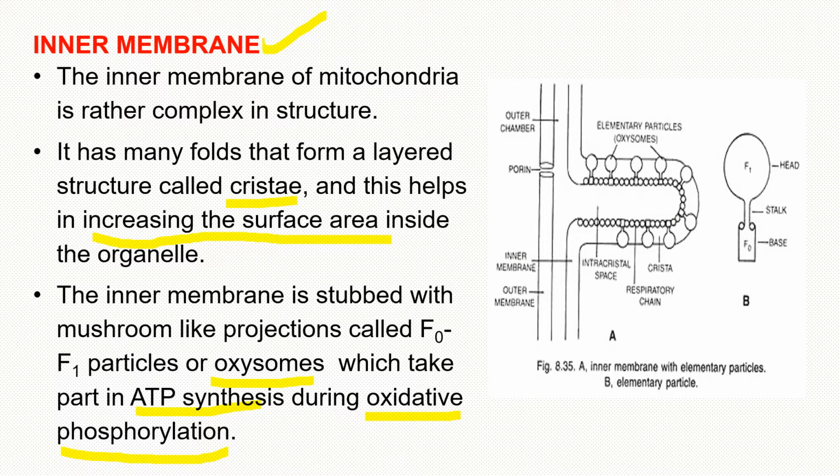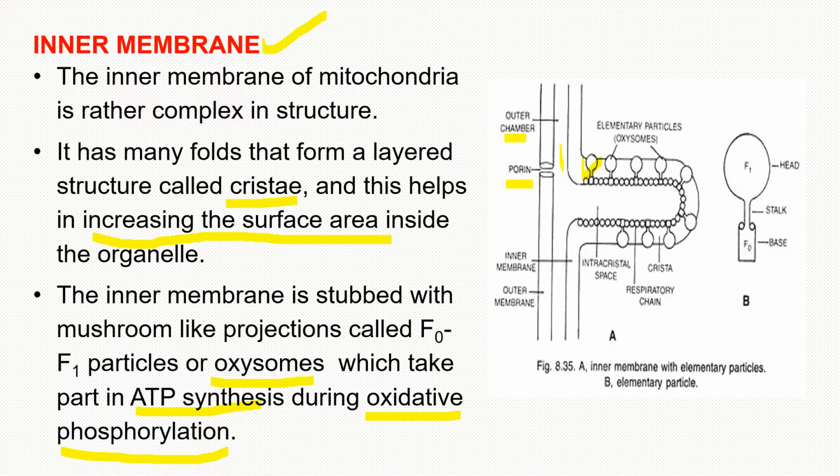Let's try to understand what we have discussed through a diagram. So in the diagram, a part of mitochondria is shown. This is the outer membrane, student. The outer membrane has these proteins, these channels, which are responsible for ensuring transportation of molecules across the membrane. Then inside it, this is the space that I am marking here. This is the intermembrane space. And inside it is the inner membrane. And the inner membrane has these mushroom-like projections that are called F0, F1 particles or oxysomes.